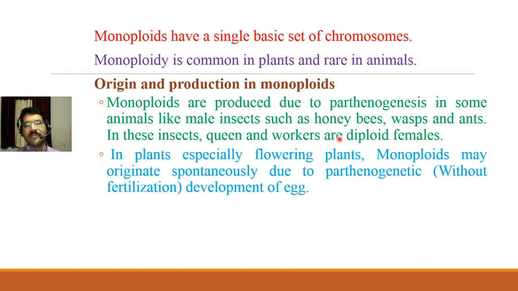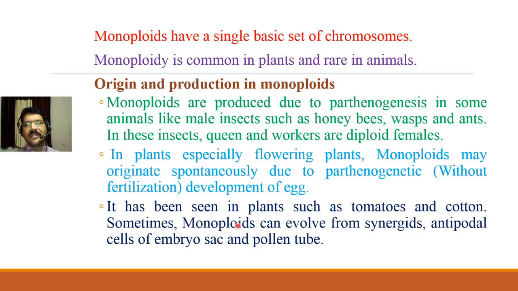Now in plants, if you see, especially flowering plants, monoploids may be originated spontaneously due to parthenogenetic activity or parthenogenetic development of egg. So as we have seen, what is parthenogenetic activity? The egg will be developed into embryo without fertilization. So this is the case we can see in plants. It has been seen in plants such as tomatoes, cotton.